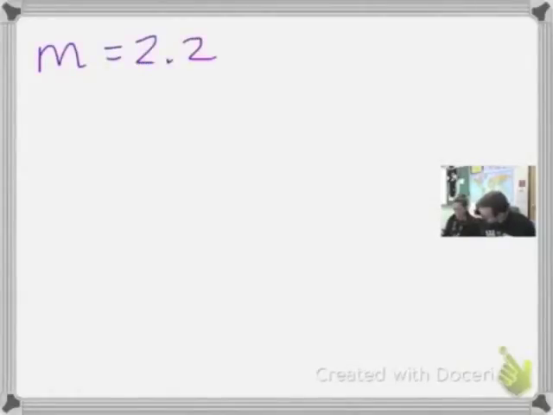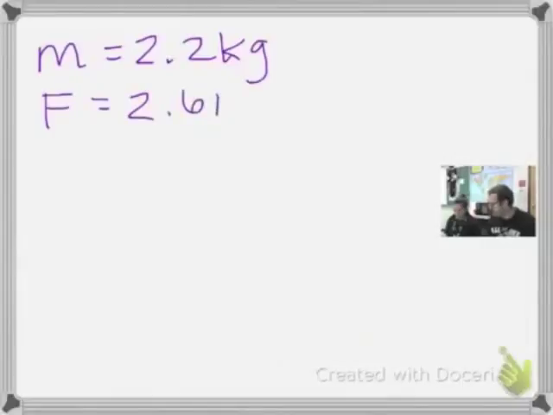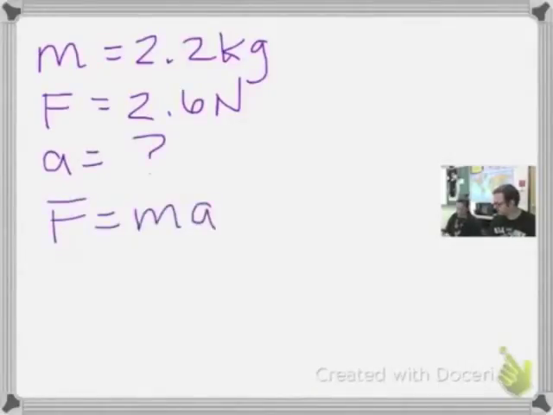If the net external force acting on the book is 2.6 newtons to the right, then what is the book's acceleration? All right, so we're solving for A here. We know our formula is F equals M times A. But if we're solving for A, we have to rearrange this. So we would divide both sides by mass. Masses would cancel out on that side. So A is equal to F over M.